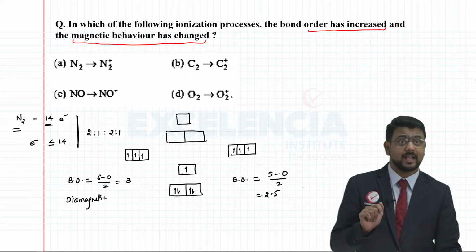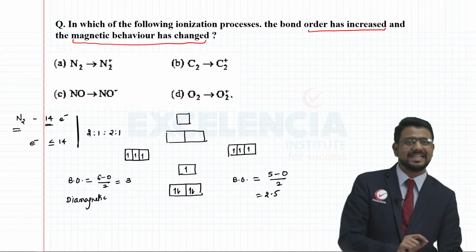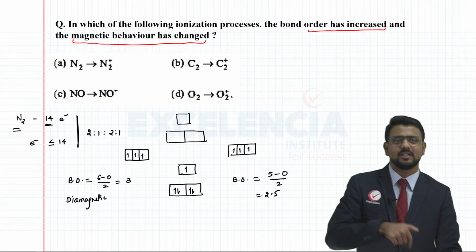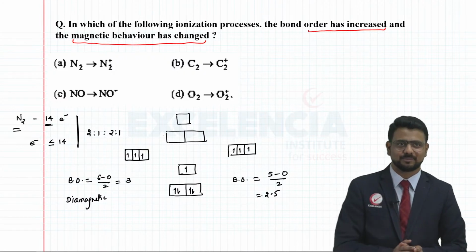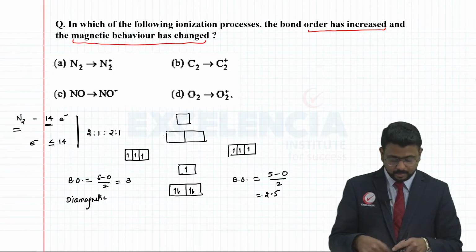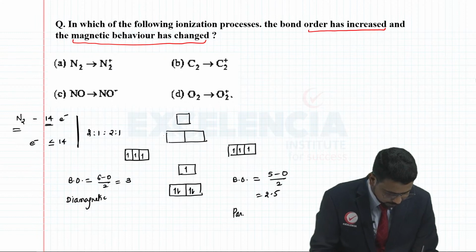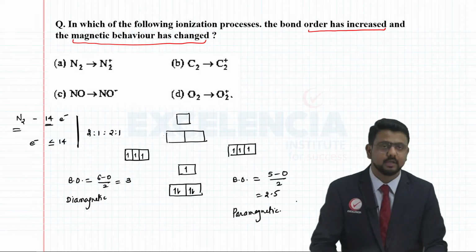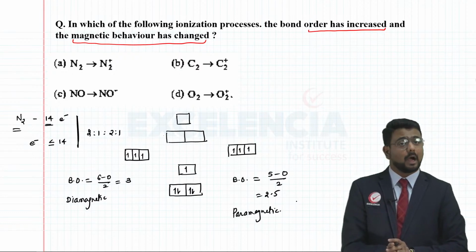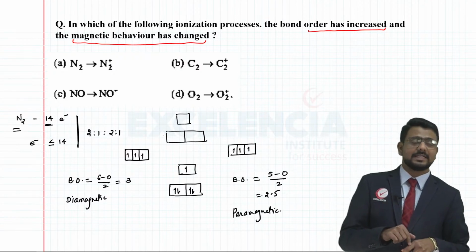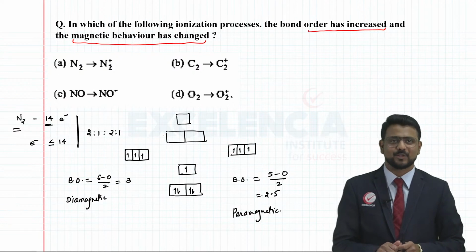So bond order has changed and in fact it has decreased. The moment you see a decrease, definitely this cannot be your answer. All the more because there is one unpaired electron present, we can say it is paramagnetic. So that is true, it is very much correct. However, because the bond order has decreased here, we cannot say that this could be your answer, right?